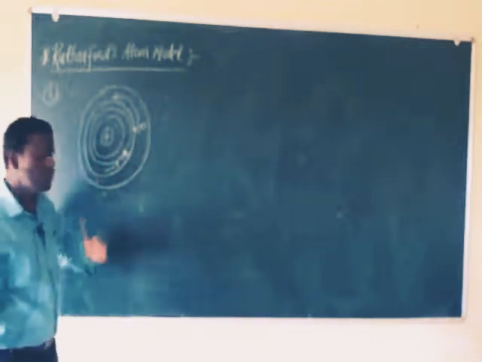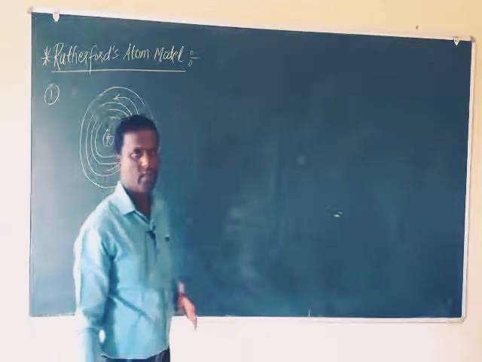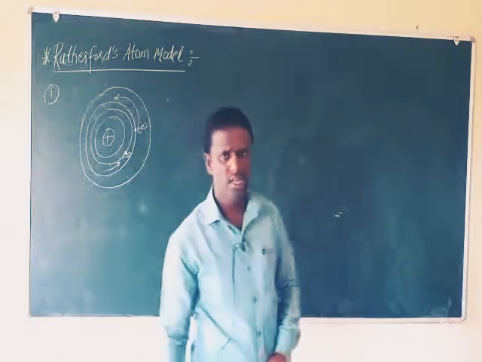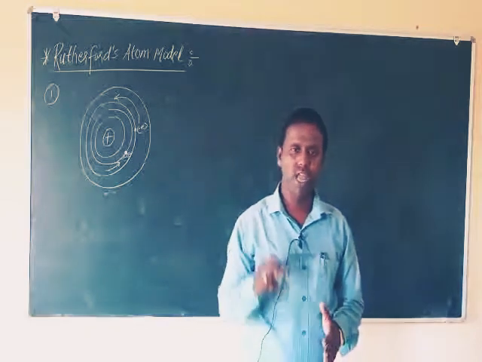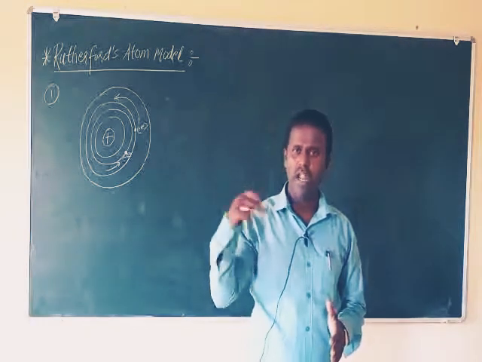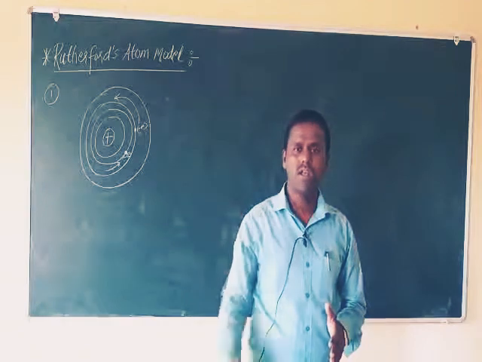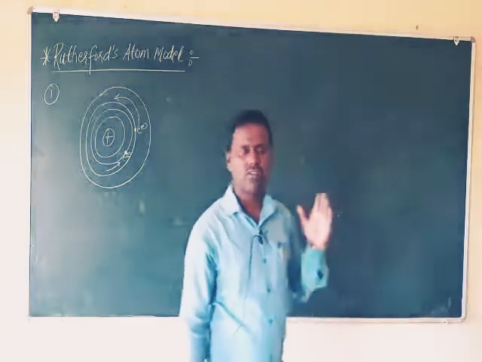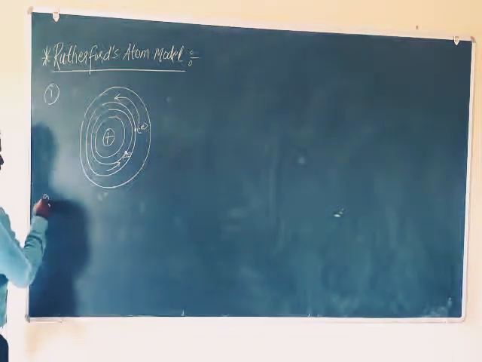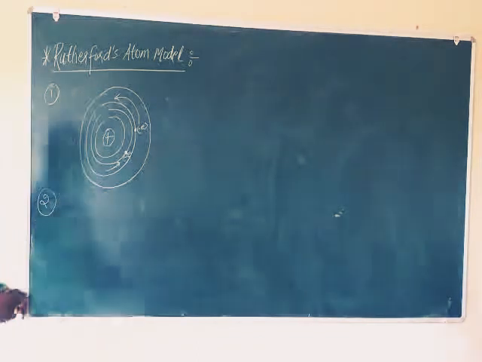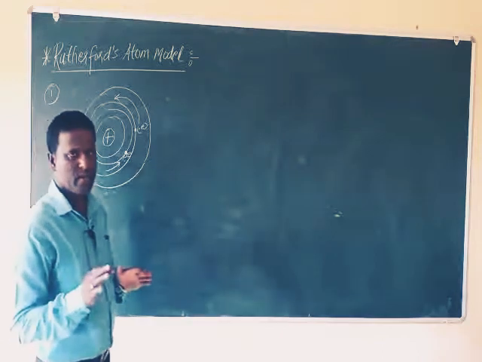Between positive and negative, which force is there? Attractive force. Electrostatic force of attraction is there. This force is providing the centripetal force. With the help of that centripetal force, all the electrons are revolving around the nucleus. This was the first postulate of Rutherford's atom model. And the second postulate, that is its features.